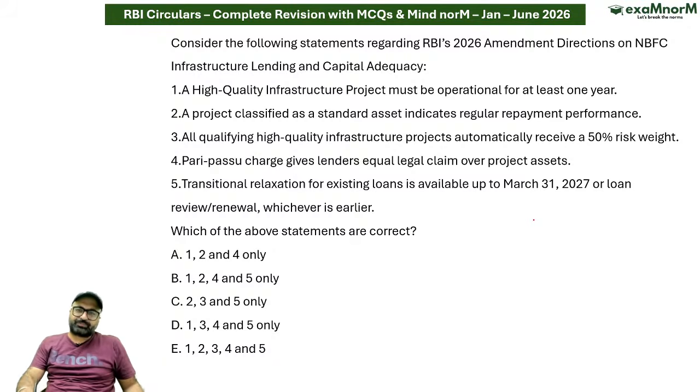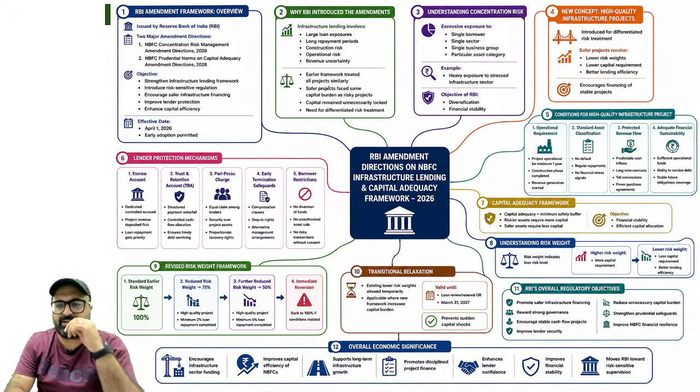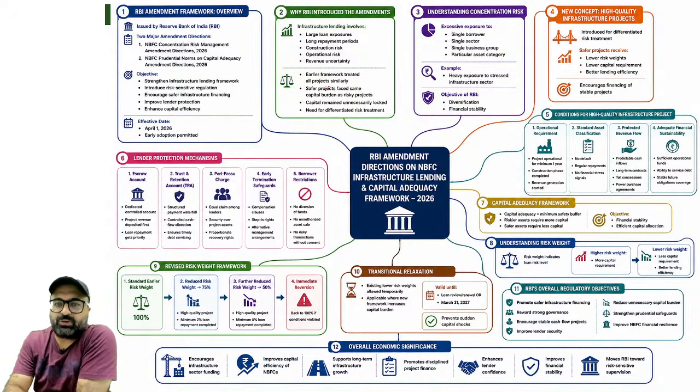Consider the following statement with respect to the amendment on infrastructure lending and capital adequacy. If NBFCs are providing loans for infrastructure projects, in that particular case certain liberalizations have been announced. So let's talk about those liberalizations. Excessive exposure to a single borrower, single sector, single business group, and particular asset categories have been clearly mentioned. These are applicable from 1st of April 2026. It was introduced for differentiated risk treatment.